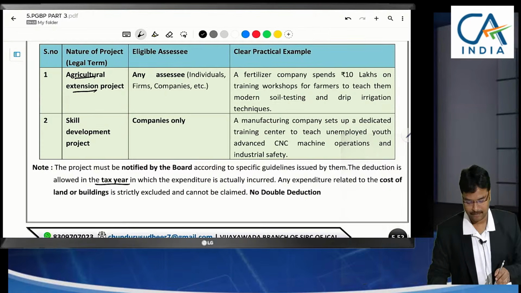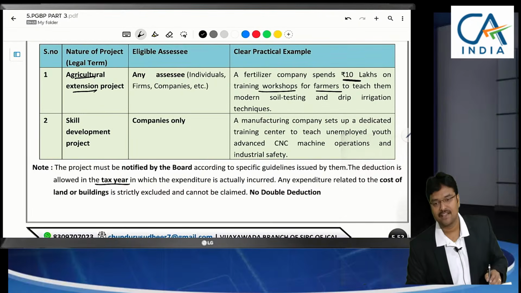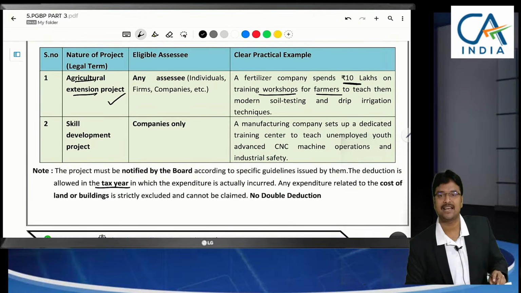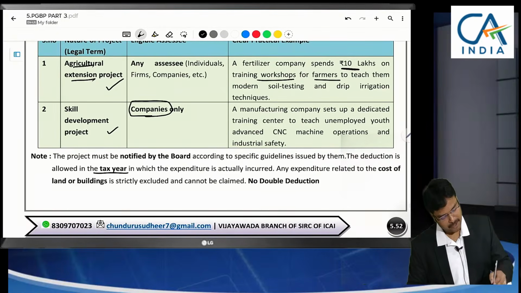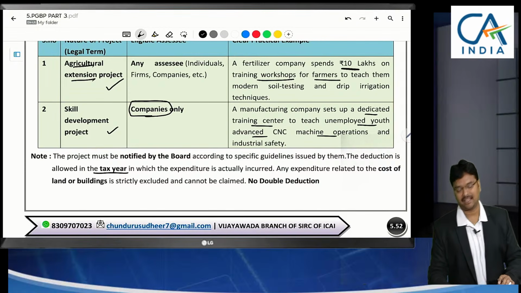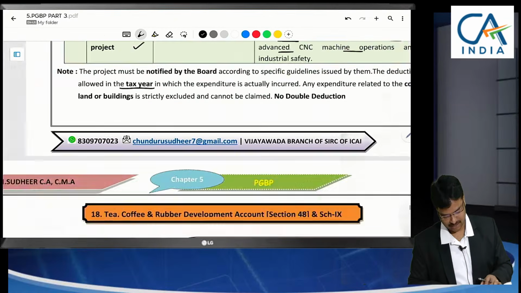Any SSE, a fertilizer company, is spending 10 lakhs towards training workshops of farmers. Whether this expenditure can be claimed as deduction? Yes. Skill development project expenses only companies can claim. A manufacturing company is setting up a training center to teach unemployed youth how to use machines and is giving training. Is it eligible for deduction, any expenses incurred? Yes.